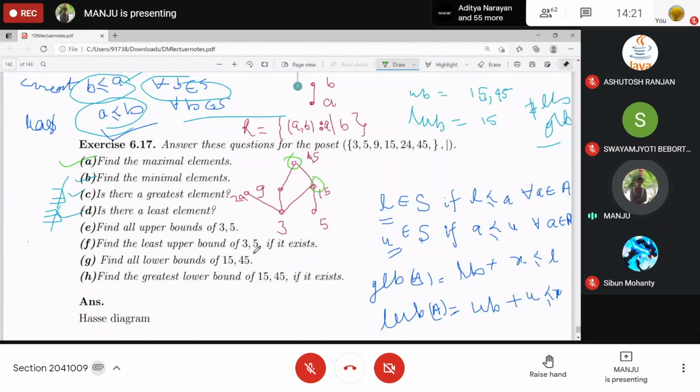Find the lower bounds of 15 and 45. 3 and 5, and 15. Are you sure? Yes, ma'am. 3 is related to 45 via transitivity. 5 is also related to 45. 15 is also related to 15 as well as 45. So these are the lower bounds. What about the greatest lower bound?